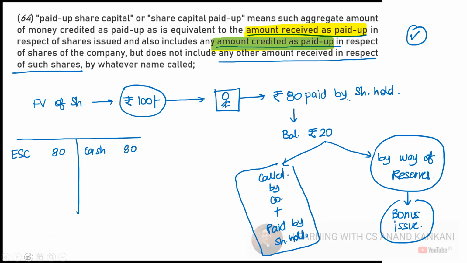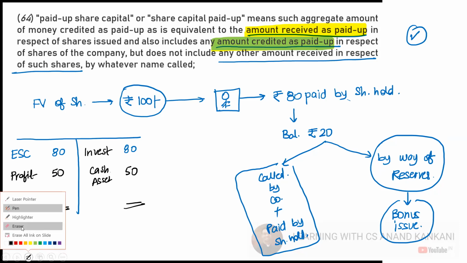Now what will the company do with this cash? Company will buy assets. Company is going to invest. Okay. So I say company made investments of 80 rupees. On this 80 rupees, let's say company made a profit of 50 rupees. So here you will have a cash or you will have some other asset which is worth 50 rupees. Yes or no? Because if profit has been earned, the balance sheet has to tally. So 130, 130.